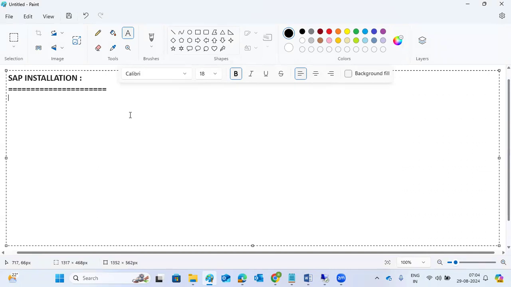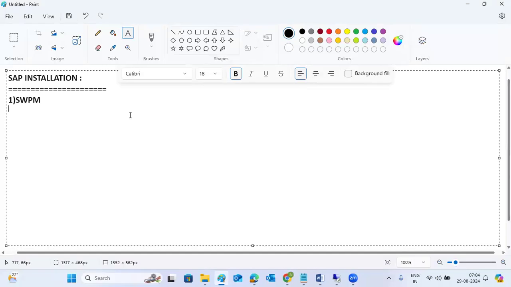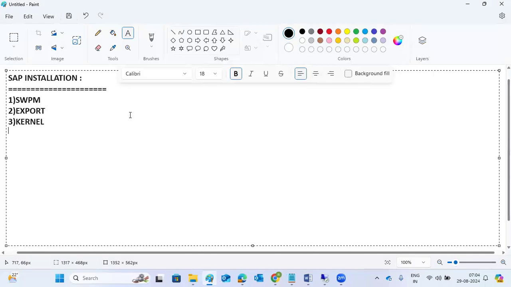Anybody can jump in here. What are the softwares we require? SWPM, okay. Export kernel, okay. SAP DB, that means DB client. SAP host agent. Okay. So yes, thank you. That's correct. These are the softwares required here.